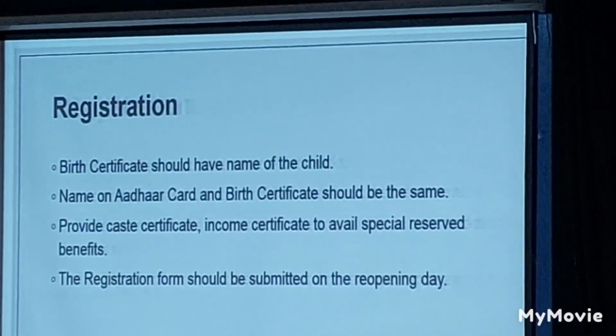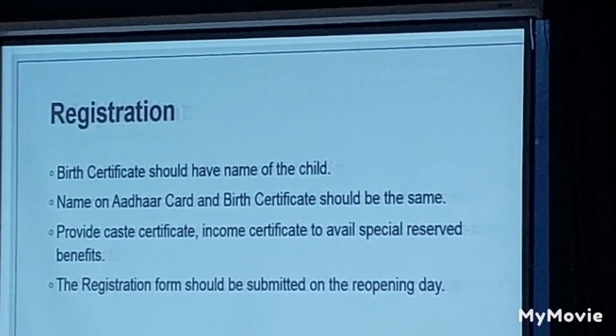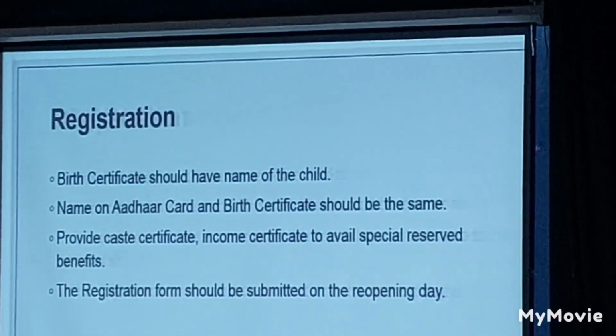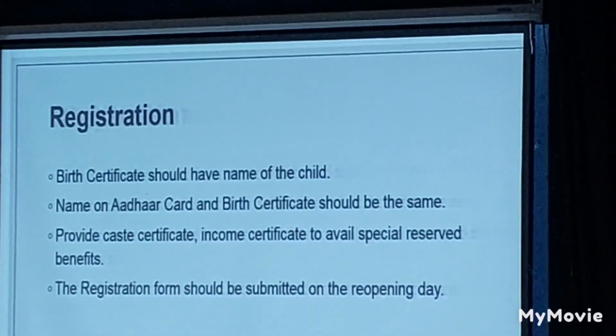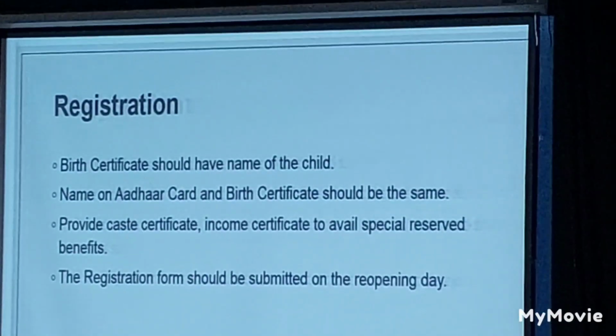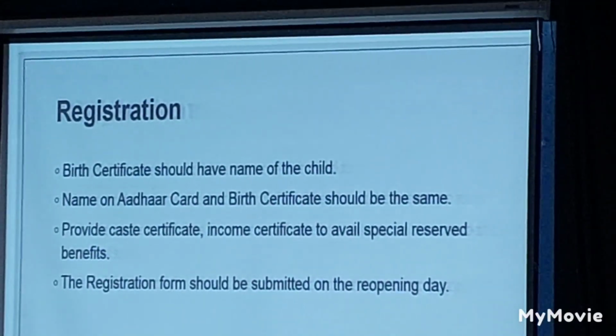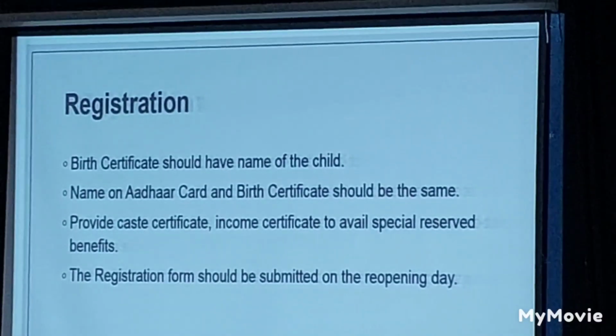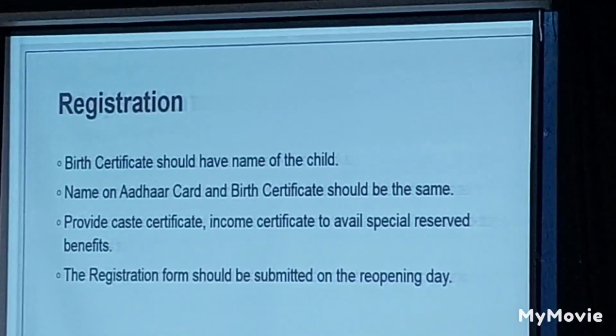Many of us do have special reserved benefits from the government's end. If you wish to avail them, you will have to provide the caste certificate and the income certificate depending on whatever category you are filling in. We do have the column for caste and income certificate. If you wish to avail those special benefits, you will have to produce the certificate.